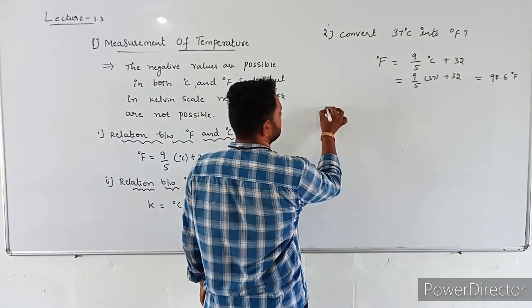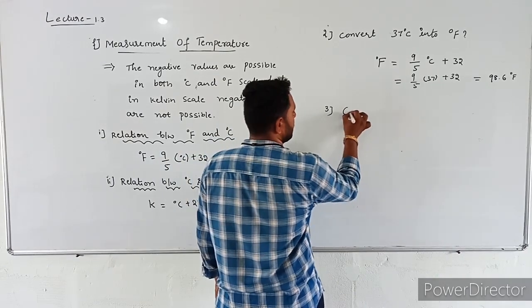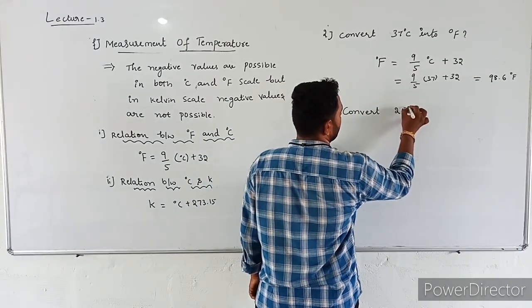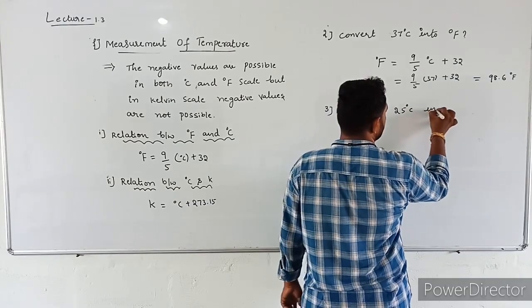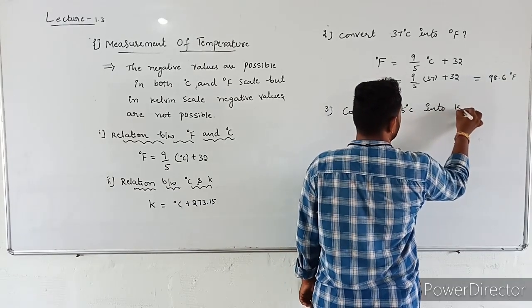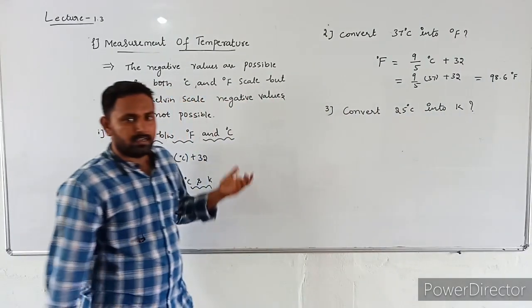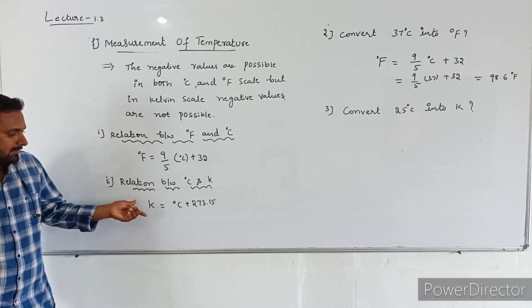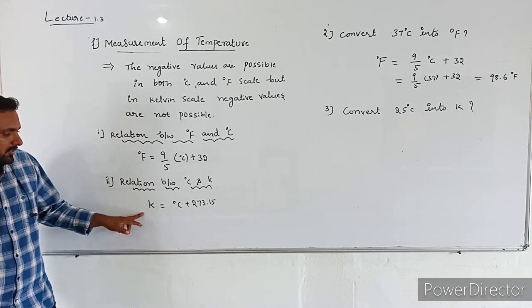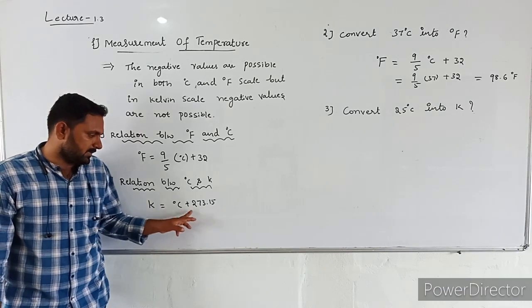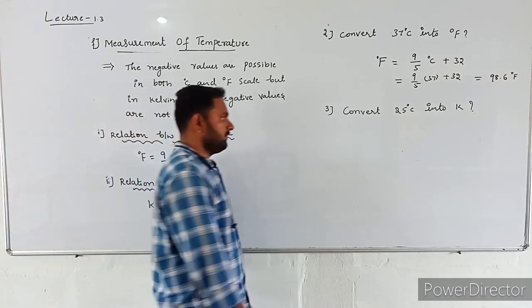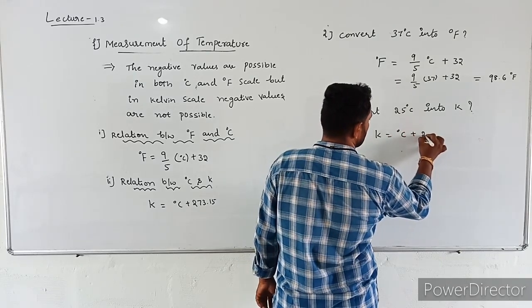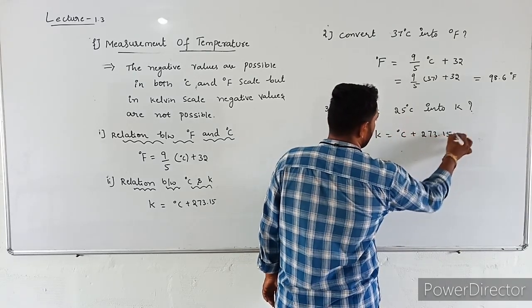Okay. Next, third one. Convert 25 degrees Celsius into Kelvin. To convert degree Celsius to Kelvin or Kelvin to degree Celsius, we need this relation. K is equal to degree Celsius plus 273.15.